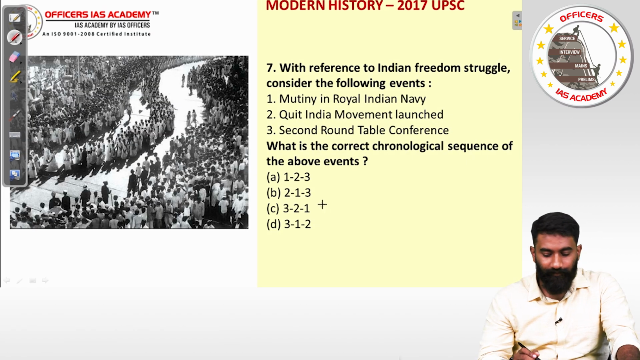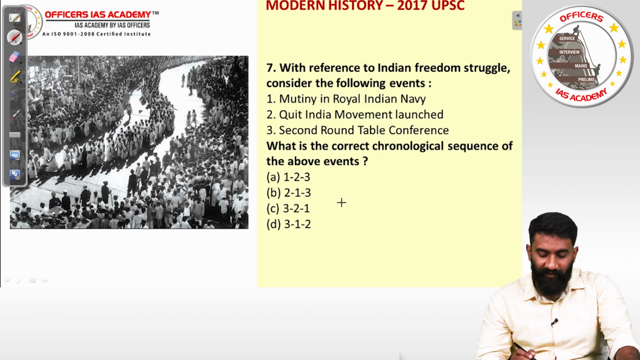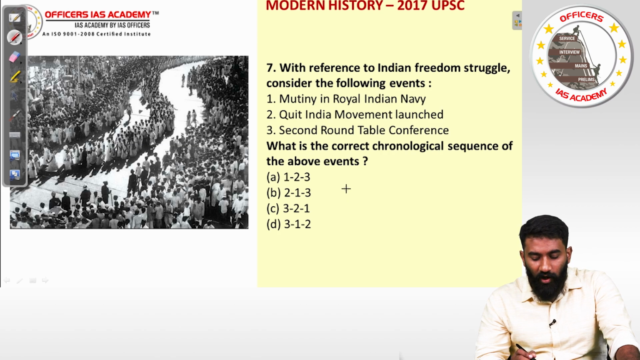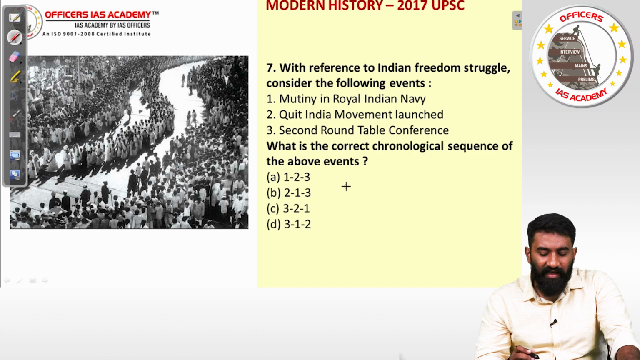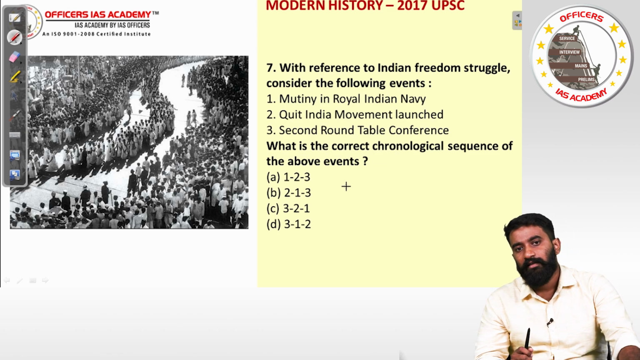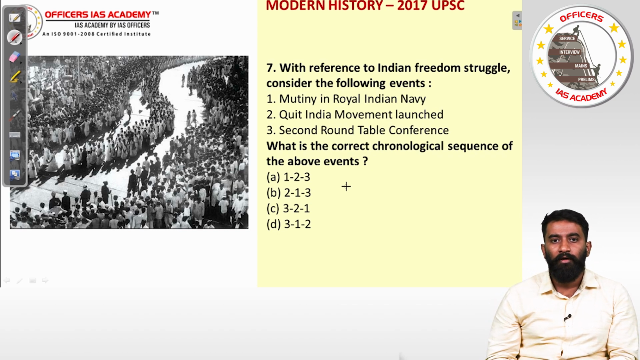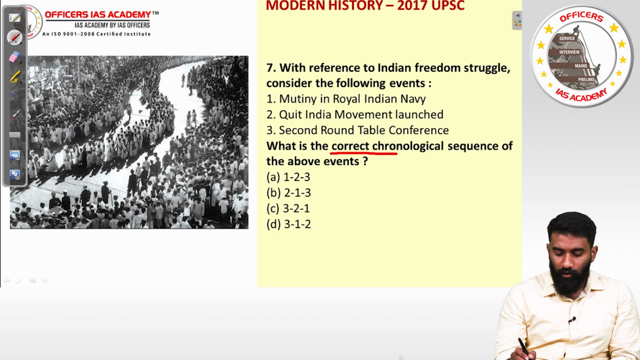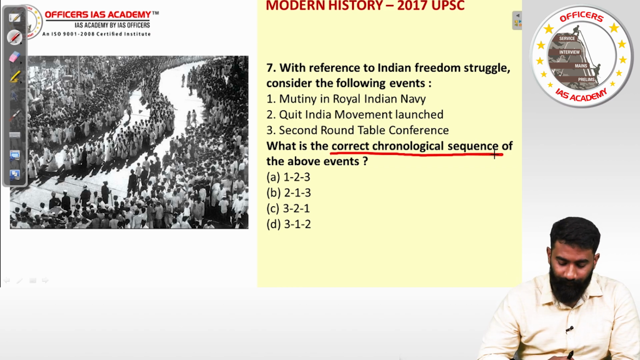Question number 7. With reference to Indian freedom struggle, consider the following events. Mutiny in Royal Indian Navy, Quit India movement getting launched, second roundtable conference. So 3 different events are mentioned here, and we want to know the correct chronological sequence of these events. So how would you arrange them?